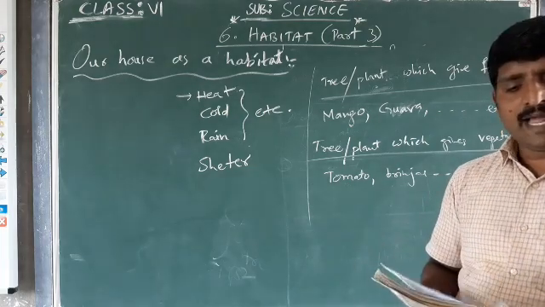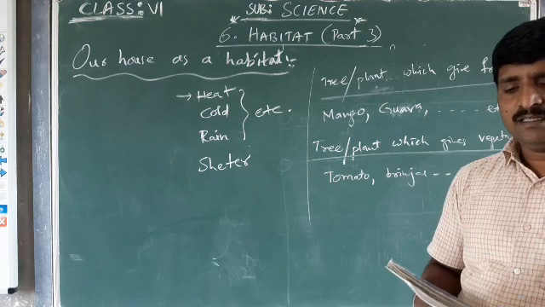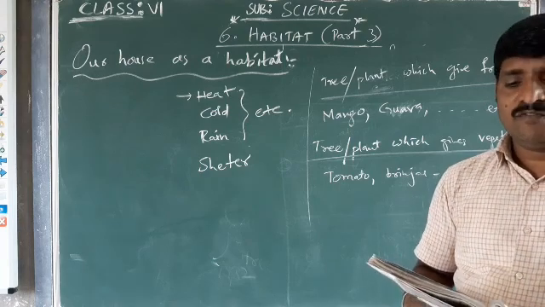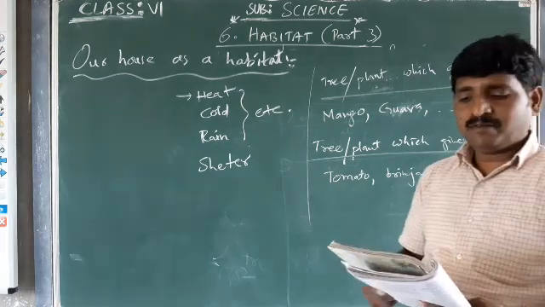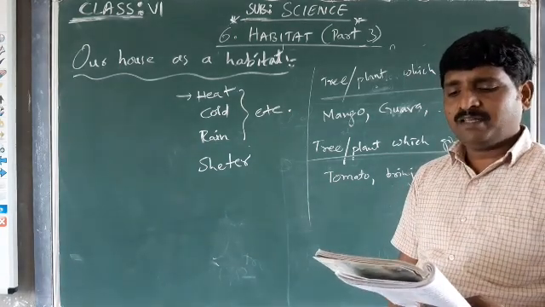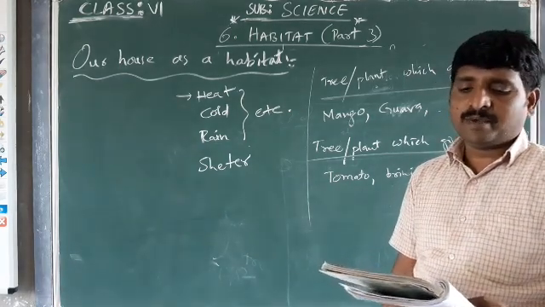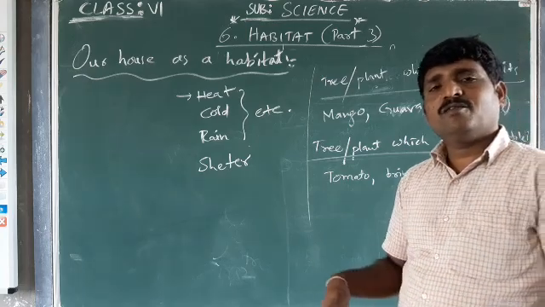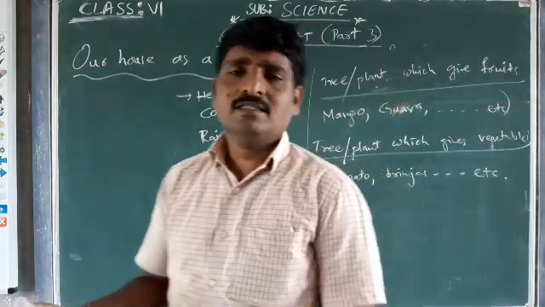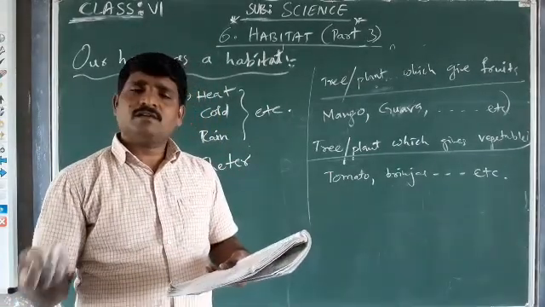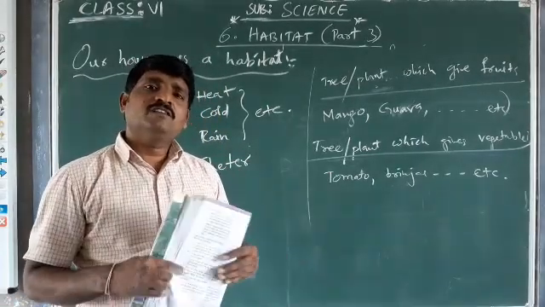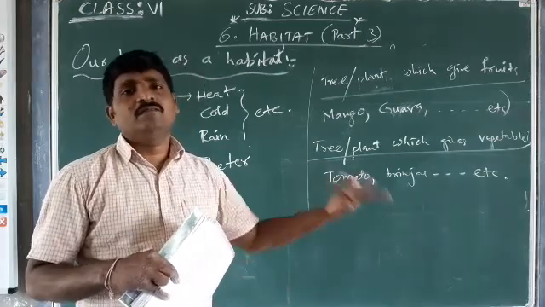Let's do activity 4: discuss the different organisms living in our home. Let's list them out. Can animals that live in our home as pets live in other places as well? Name some animals living in our home which can also live outside. Yes, they can. Try to name the animals that live with us in our home and can live outside.